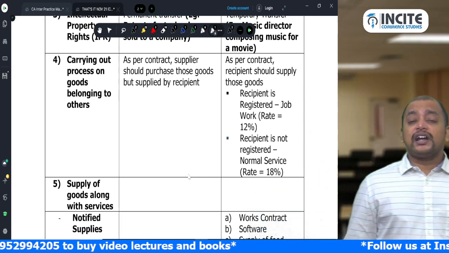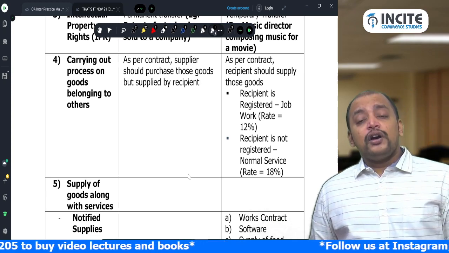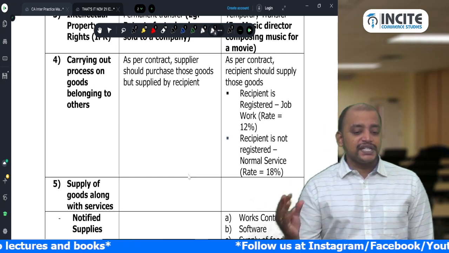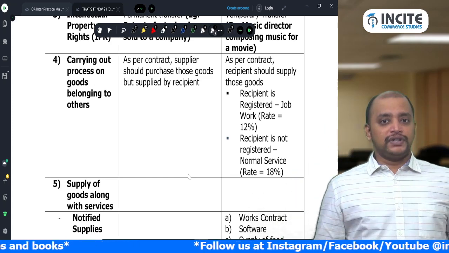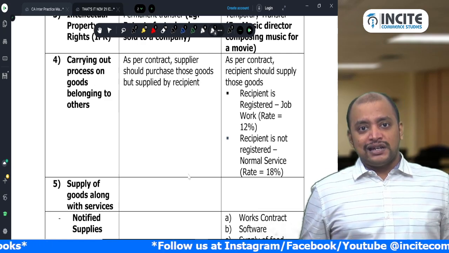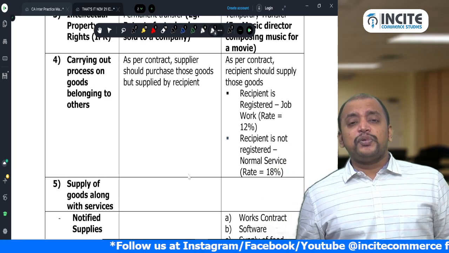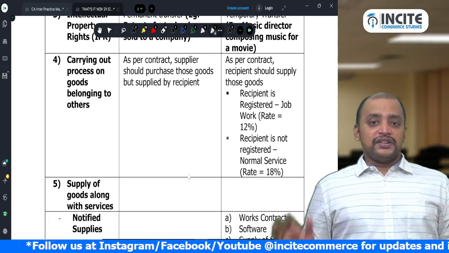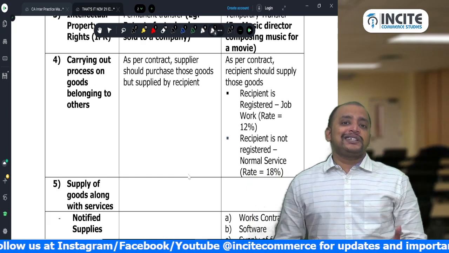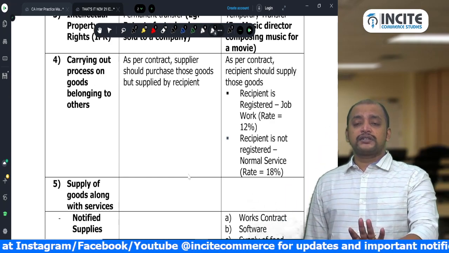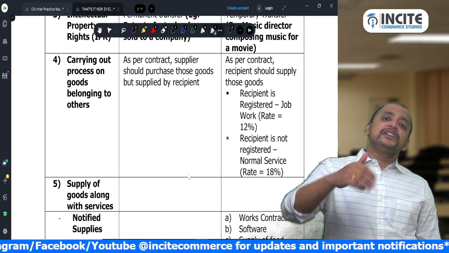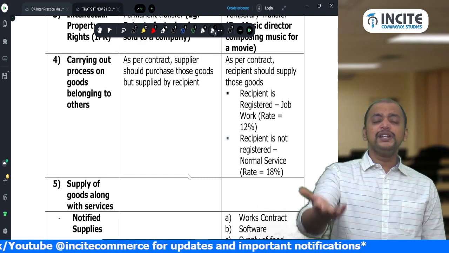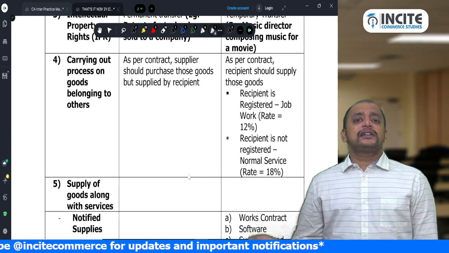Suppose as per the contract you need to give me the material, and on that material I need to carry out the process, then it will come under supply of service, that is job work. If the recipient is registered, it is called job work. If the recipient is unregistered, it is not called job work, it is some other service. First of all, as per the contract, you give me material, I process and give it back, it is supply of service. Now, if the recipient is registered, the nature of the transaction is job work. If the recipient is unregistered, it is some other service.